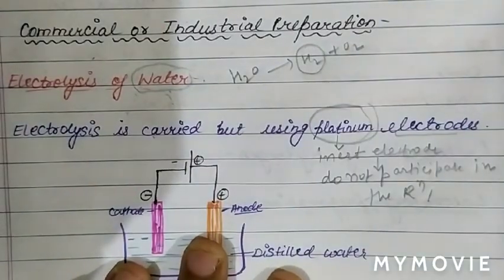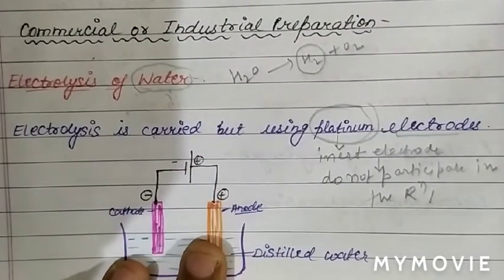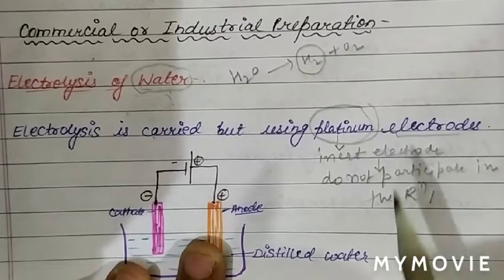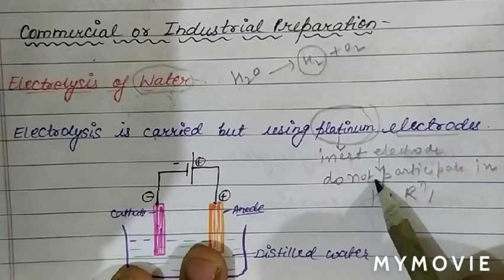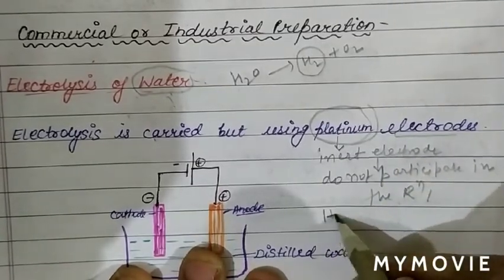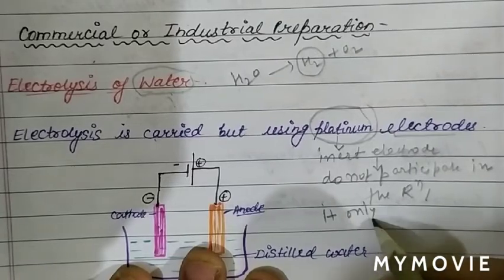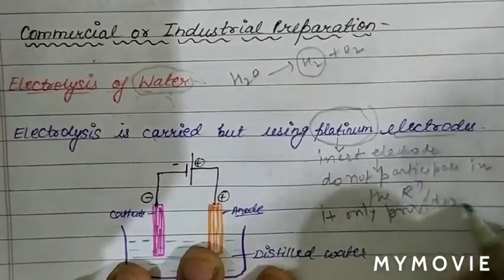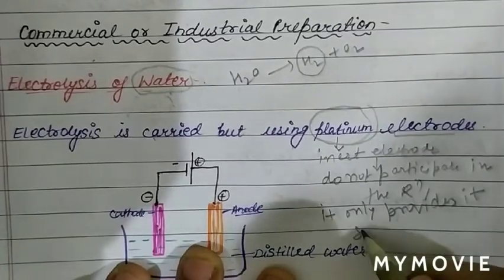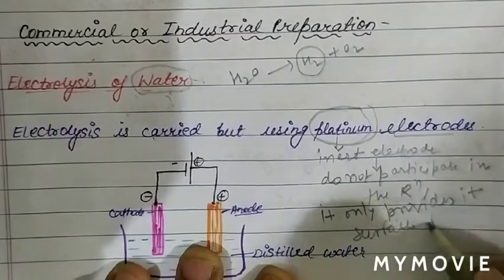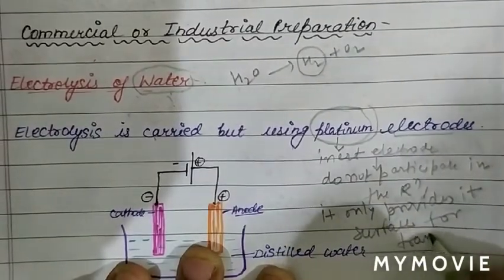So basically, platinum electrode is used for the electrolysis of water to obtain hydrogen on commercial scale. Platinum is an inert electrode, do not participate in the reaction. It only provides its surface for transfer of electron.